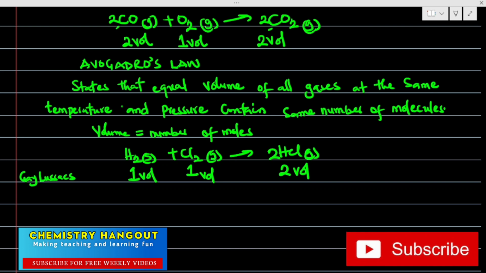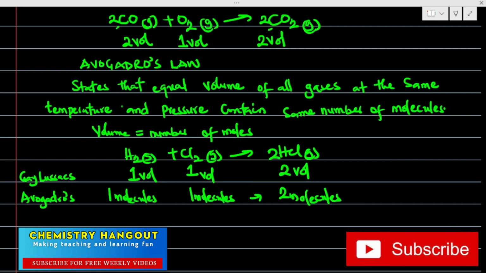But what Avogadro is saying is that this one volume is still the same thing as saying one molecule, and the other one volume is one molecule, and it's still the same thing as saying two molecules. Can you see?